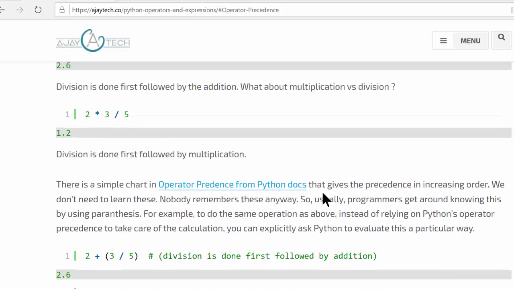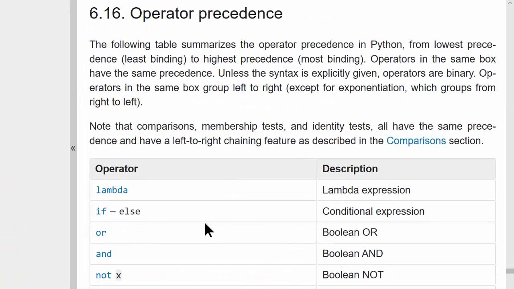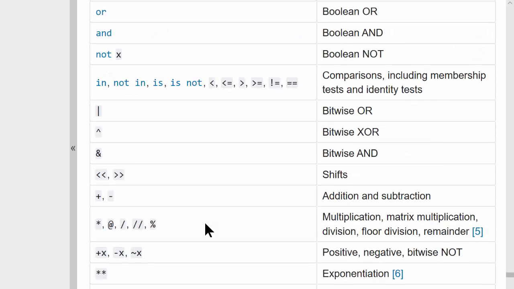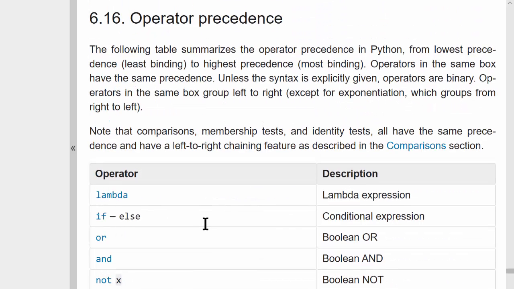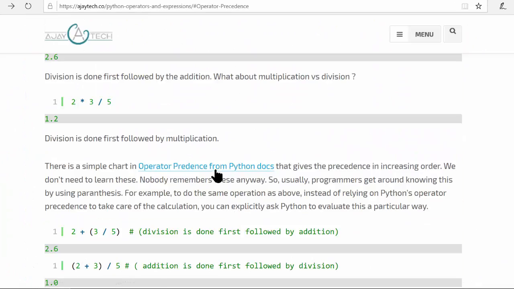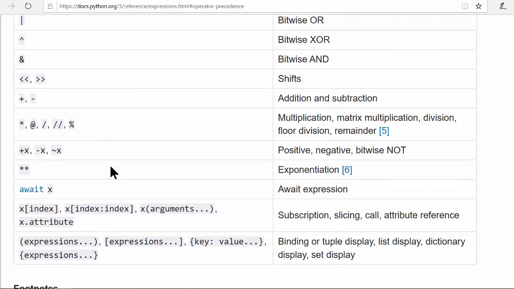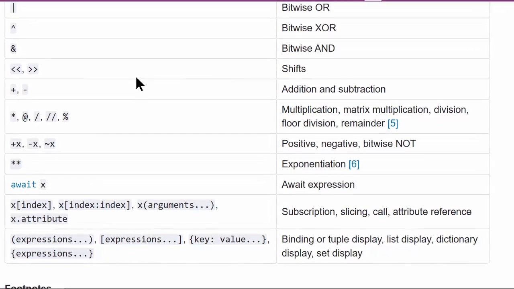For example, if you just click on this link, operator precedence from Python docs, here is the list of all operations and their precedence. These are defined in the order of low to high. Let's go to the plus and minus. Okay, there we go. So we are here, right?